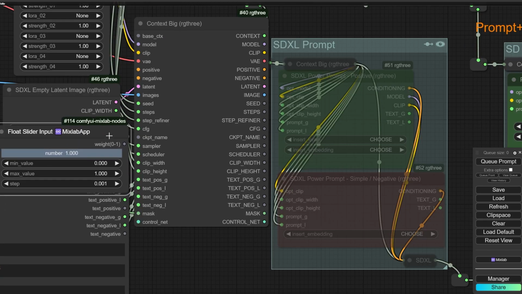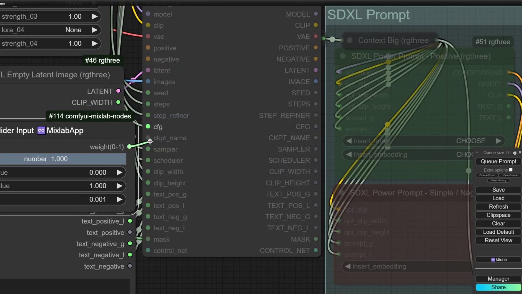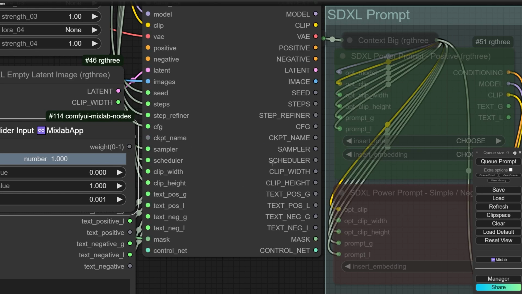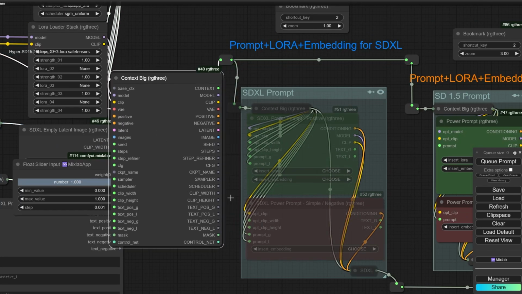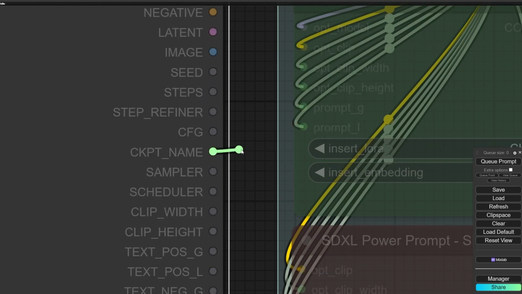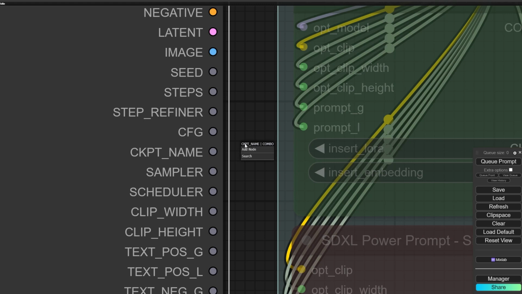Now I want to connect the output to CKPT name, or the value that I want to use for denoise, but it is not possible. This is the CKPT name input, and this is the output. Okay, so I'm going to the output, clicking and releasing the mouse. After CKPT name here, I can see a name with the name of combo. So the data format that should go to the CKPT is combo.